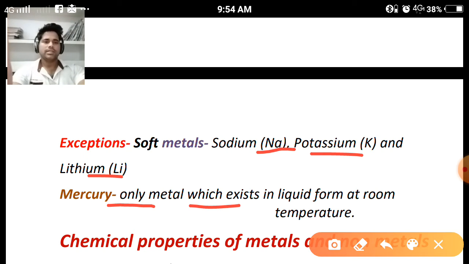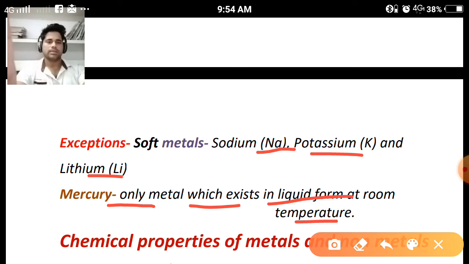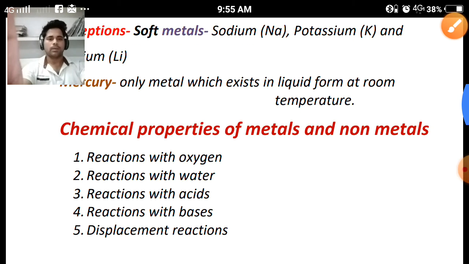Mercury is the only metal which exists in liquid form at room temperature. So this is the exception case. And when we talk about the non-metal, the non-metal which can exist in liquid form at room temperature is known as bromine water. So you get two examples, one from metal and one from non-metal, which exist in liquid form at room temperature. So this was about the physical properties.